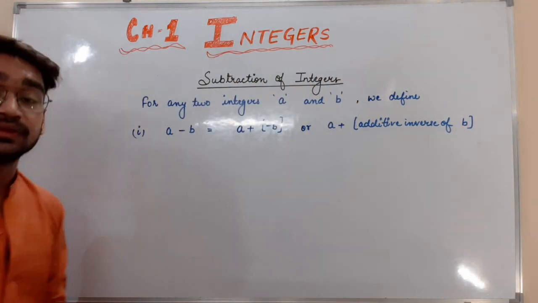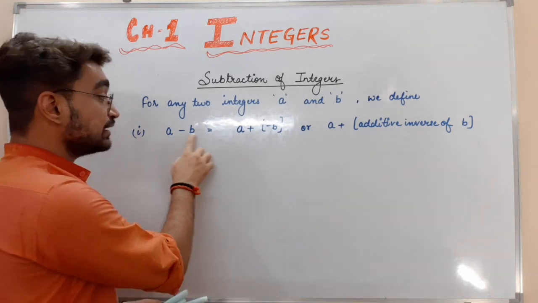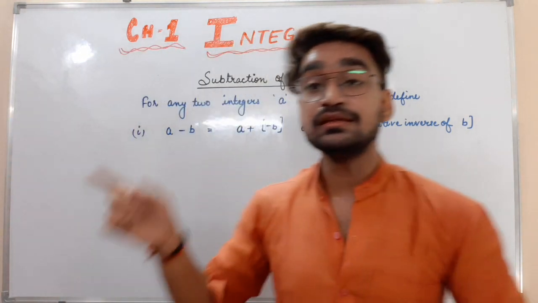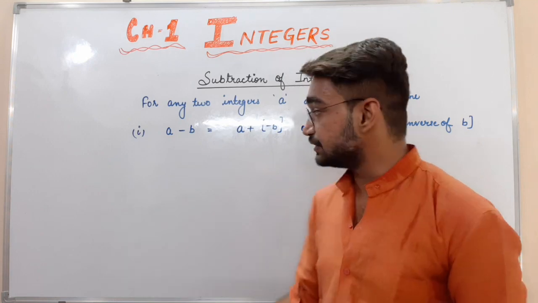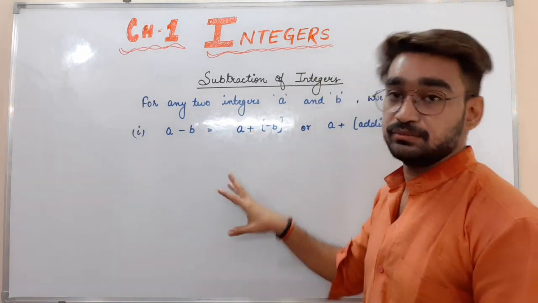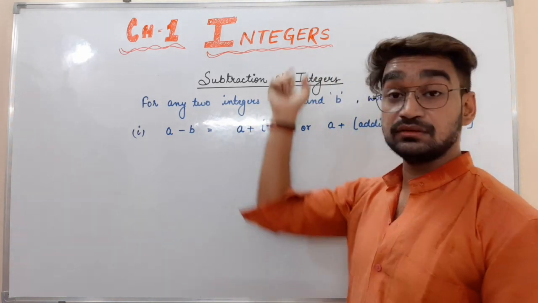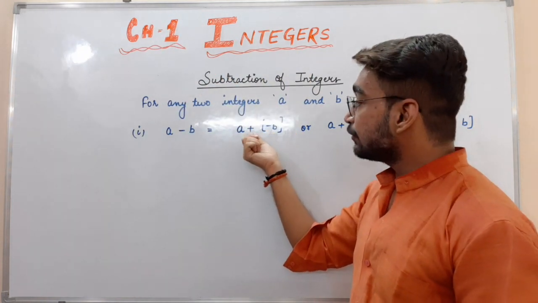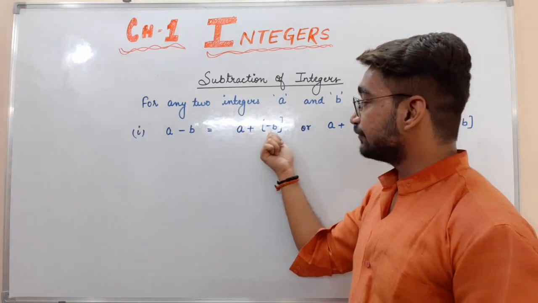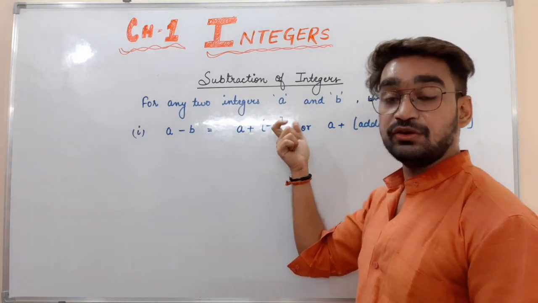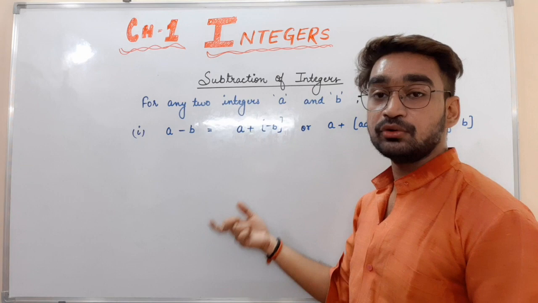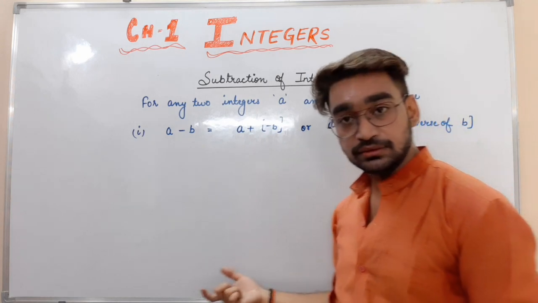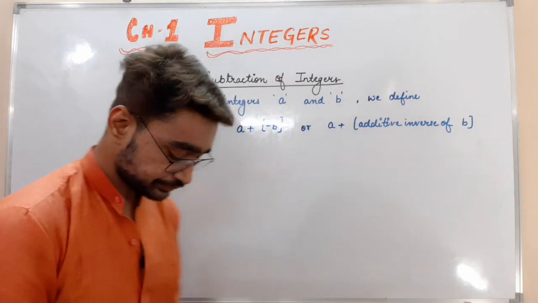We can just remember that A minus B means B is a negative number, or B is a negative integer. So A plus minus B. Now we can apply our rule number 1 or rule number 2 here. Rule 2 is applicable. If we want to add two integers, both are very different, one is positive, one is negative, we find the difference between them and put the symbol of the larger number in the answer. We will check the rule.